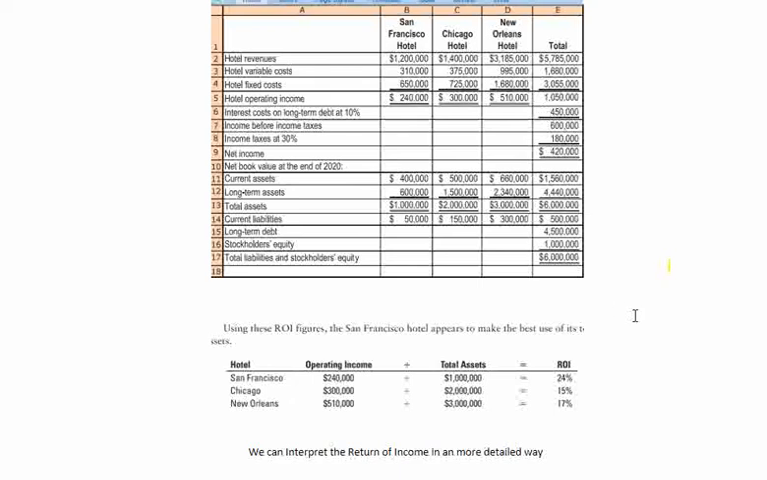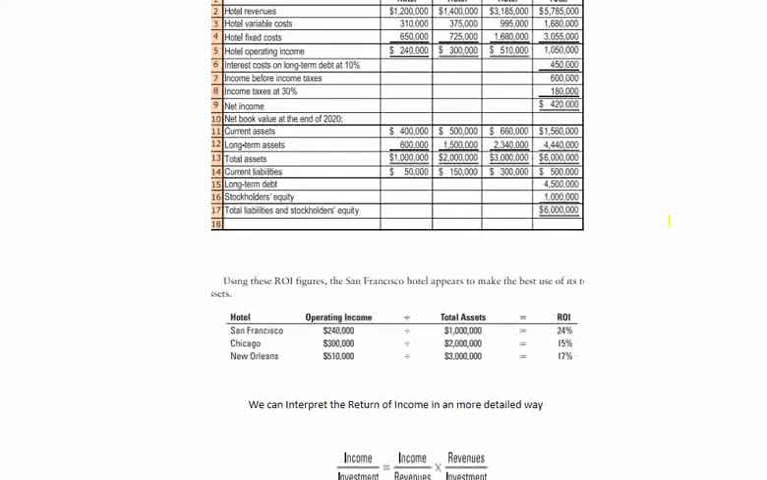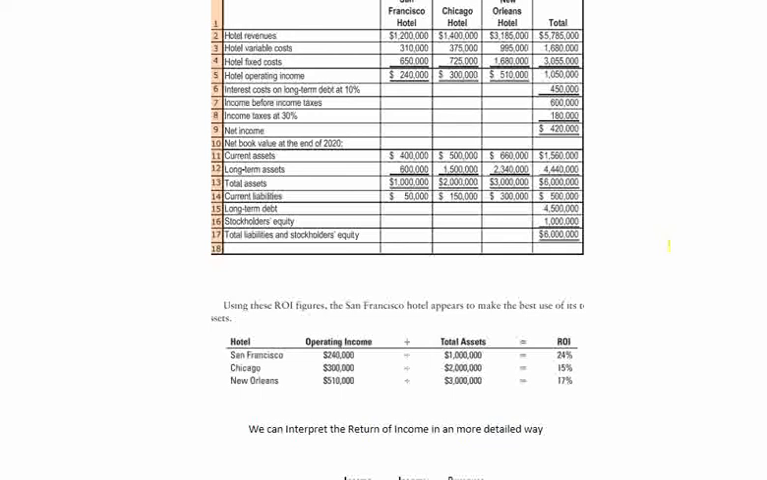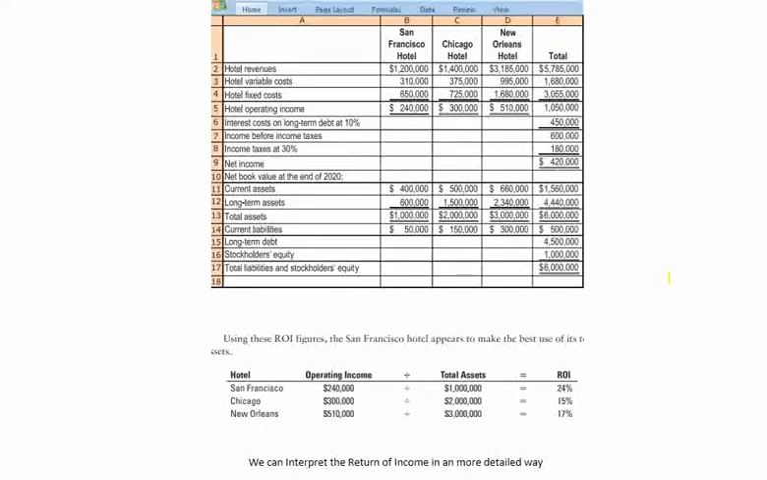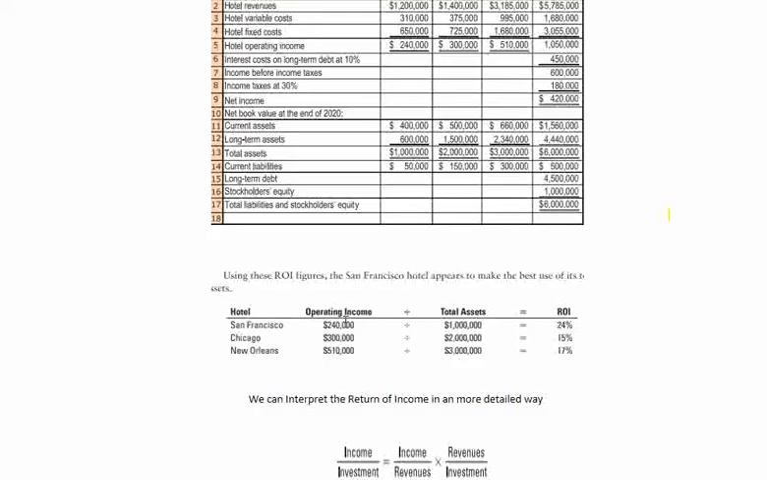To calculate the return on investment, we will use the formula income divided by investment, so operating income divided by total assets. For the San Francisco hotel, 240k divided by total assets of 1 million gives 24% return on investment. For the Chicago hotel, 300k of operating income divided by 2 million of total assets is equal to 15%. New Orleans is 500k divided by total assets of 3 million, an ROI of 17%.